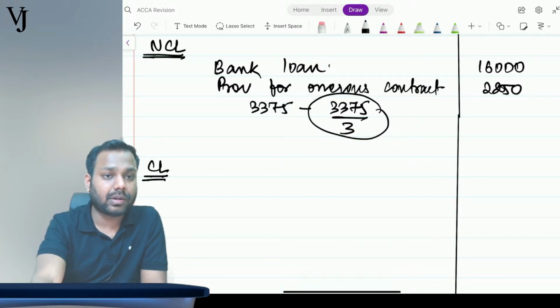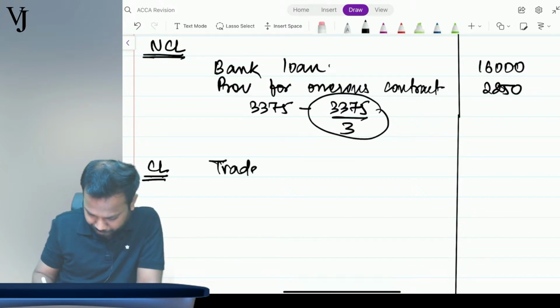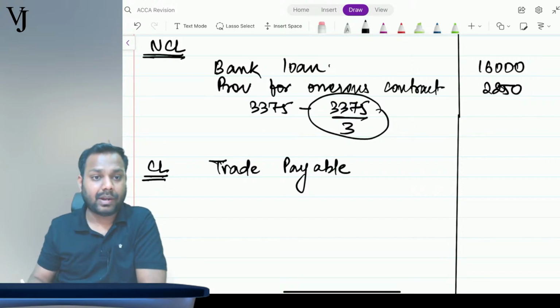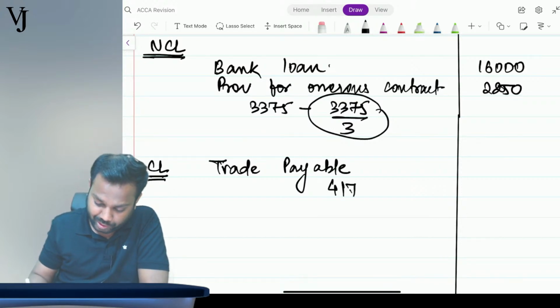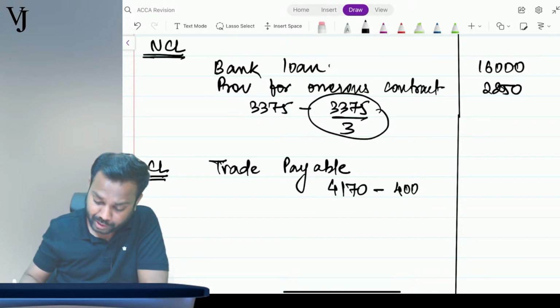Again, trade and other payables. In trade payables there is an adjustment, if I'm right, that was 4170 minus adjustment for finance cost of 350. I have to reduce the finance cost.